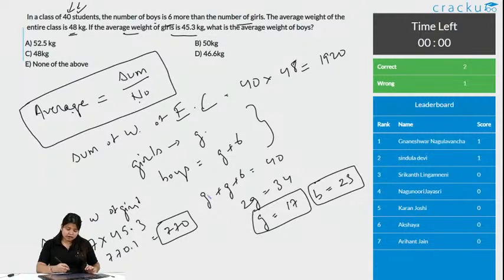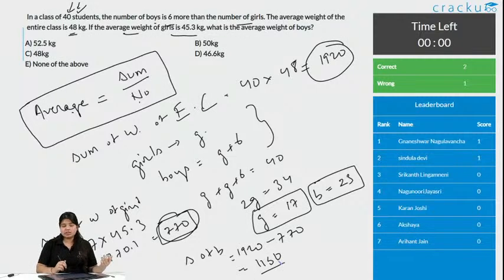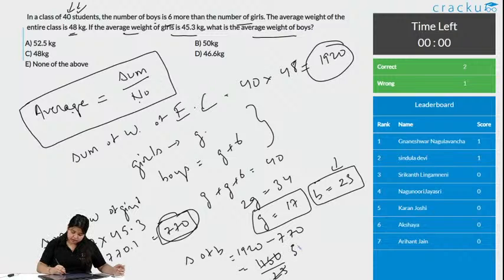So you can directly find the sum of boys. Sum of boys is total minus girls. If there are only girls and boys, then if you subtract this from the entire sum, you get 1920 minus 770. What do you get? 1150. Yeah, is this the answer? No, this is the sum of weight. We need to find the average weight. So what we do is divide it by the number of boys. And what is the number of boys? It is 23. So divided by 23, what you get is 50. Option number B is the correct answer.